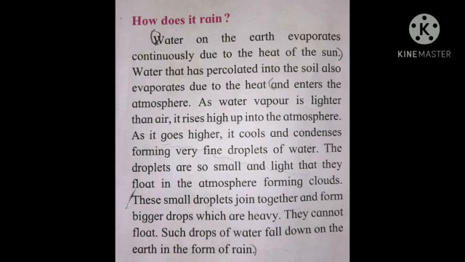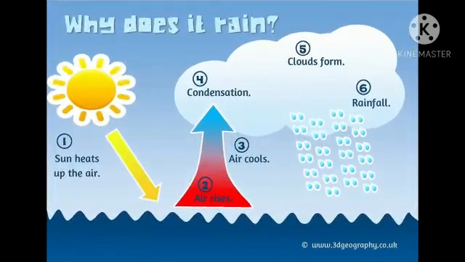Okay, so see, the sun heats up the air. The first step is the sun heats up the air. Second, the air rises. See how it rains? You all can understand in this picture. And thirdly, the air cools. Fourth, condensation is formed in the atmosphere. And fifth, the clouds are formed. And sixth, the rainfall comes. In this way, the rain comes. Okay, so these diagrams explain to us about the rain.